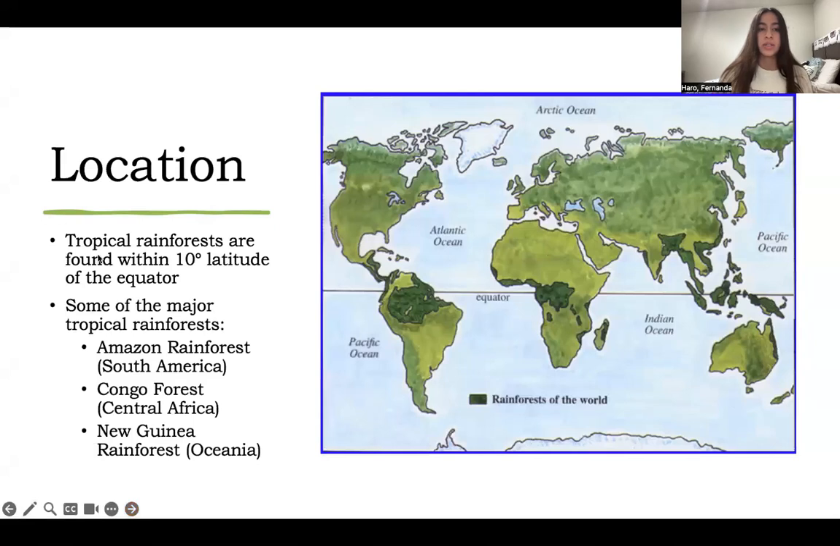So, location. Tropical rainforests are usually found within 10 degrees latitude of the equator. The equator can be seen right here, and as we can see, some of the major tropical rainforests are the Amazon rainforest, which is found here and is the biggest rainforest, the Congo forest, which is right here, located in Africa, and the New Guinea rainforest, which can be found right here.